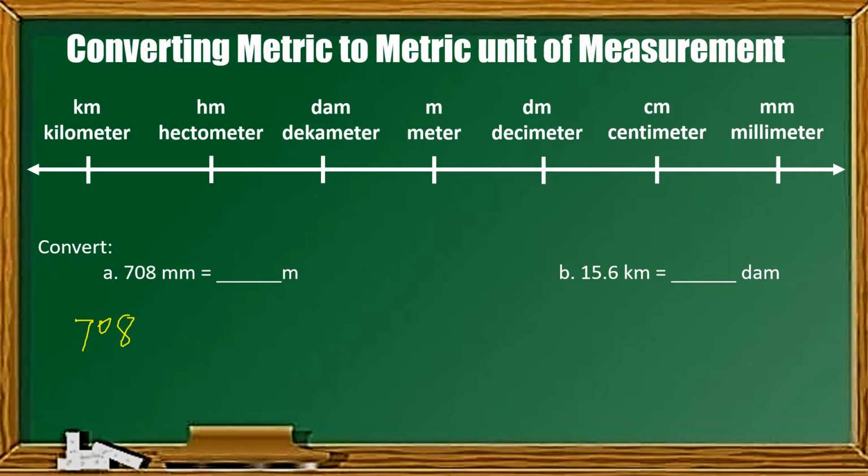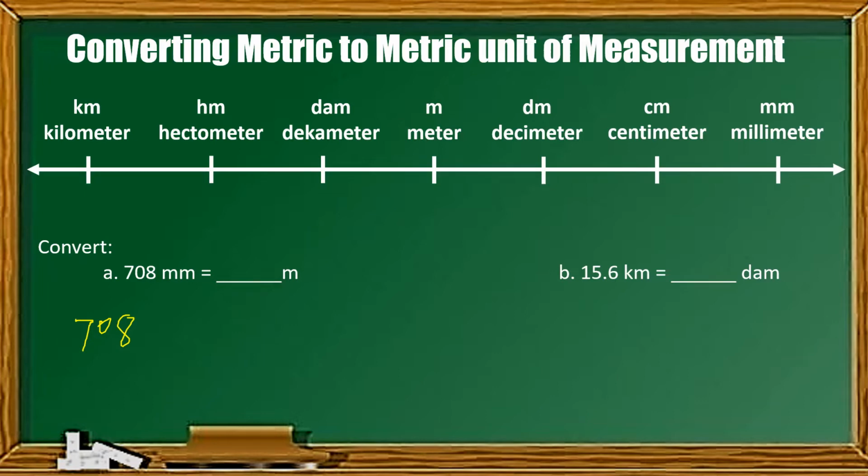So from the center, which is the meter, kasi nga siya yung basic unit for length ng metric system, mag-start tayo sa meter, then papunta sa kanan is papaliit, which is decimeter, centimeter, and millimeter. Yung papunta naman sa kaliwa is papalaki, decameter, hectometer, and kilometer. So ito yung gagamitin natin para makapag-convert tayo ng metric to metric.